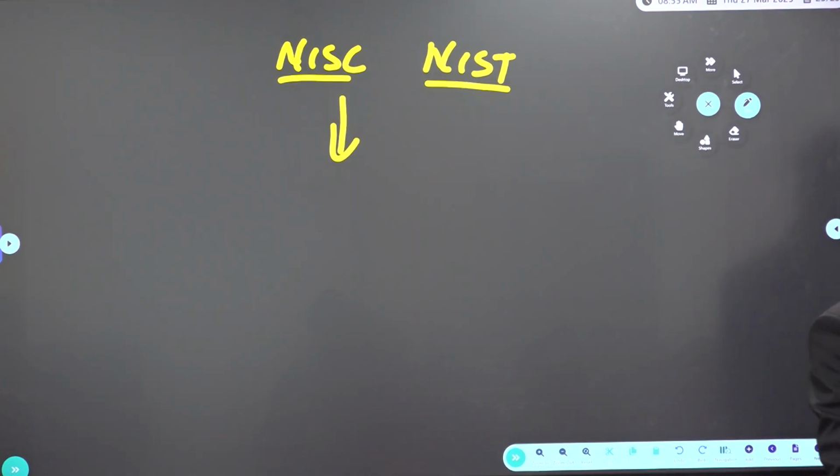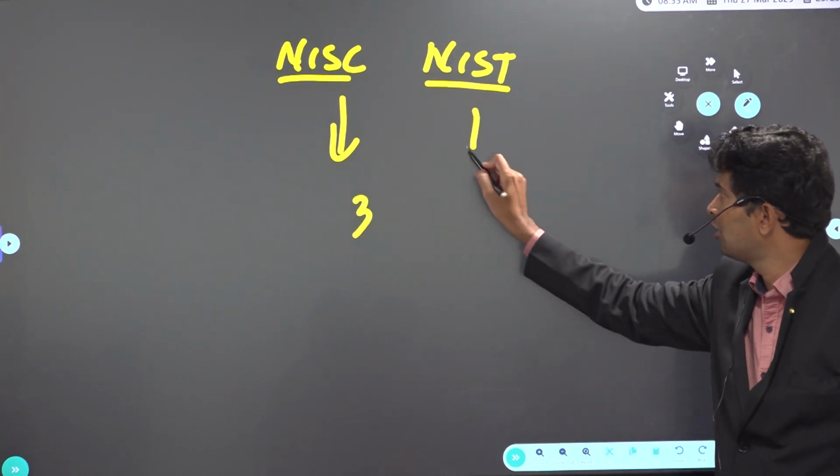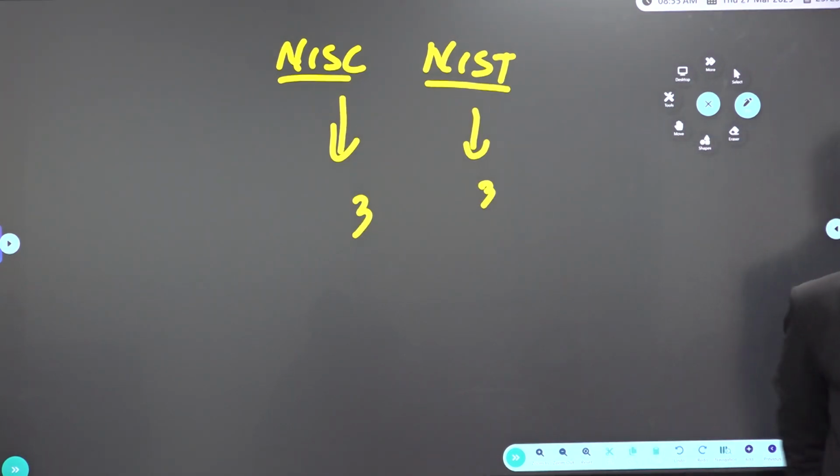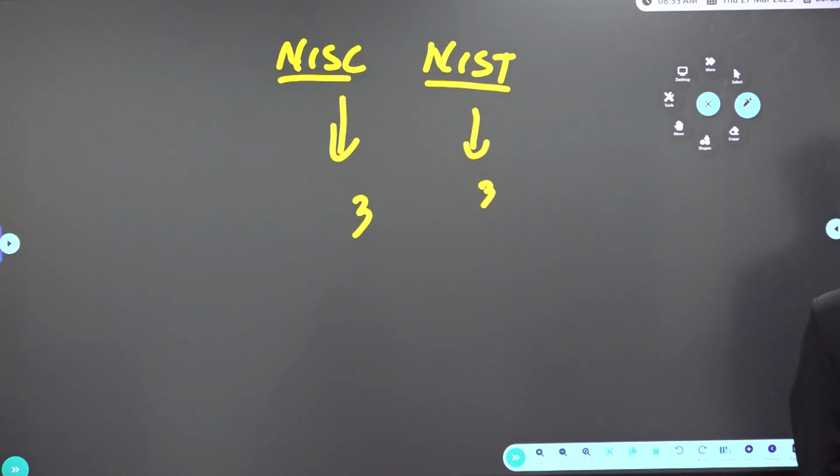What is the term of the chairman of NCSC? 3 years. What is the term of the chairman of NCST? 3 years. But what about the age limit? Any age limit there? 64 or 65, something like that? Or 62? Sir, why sir? What is the reason for NCSC and NCST only 3 or 5? Or why only 3 years?